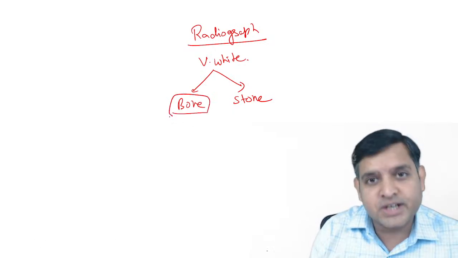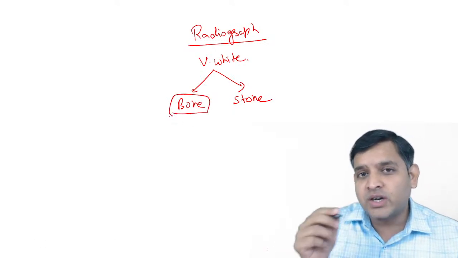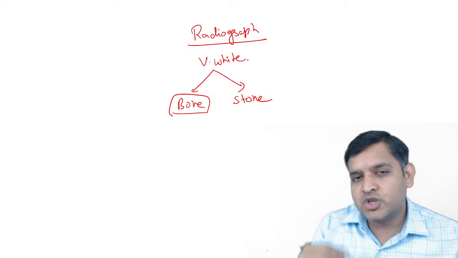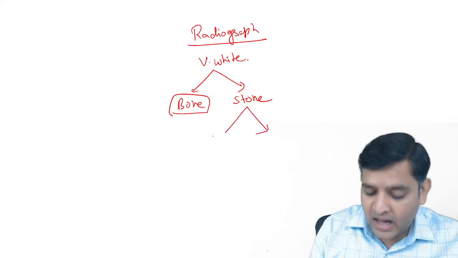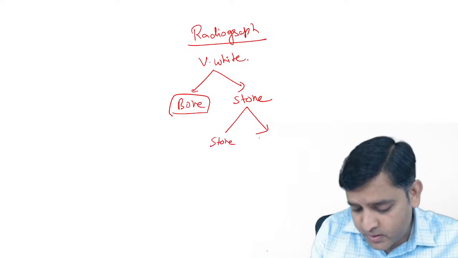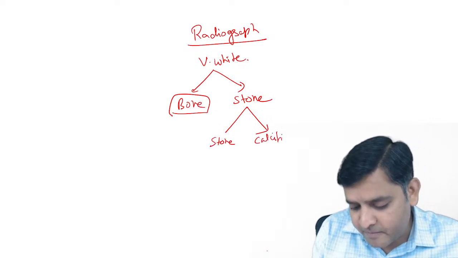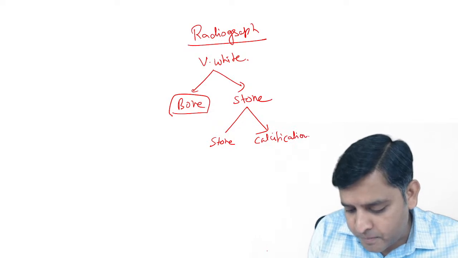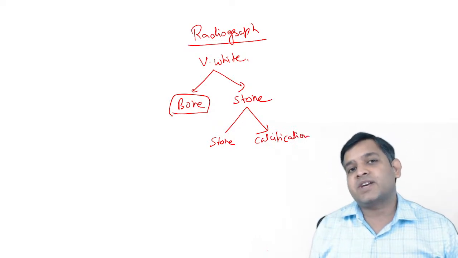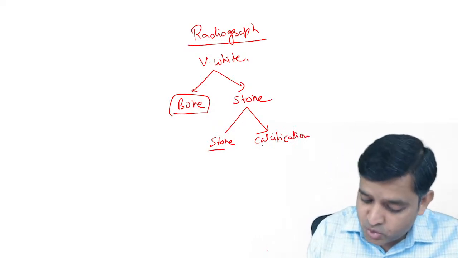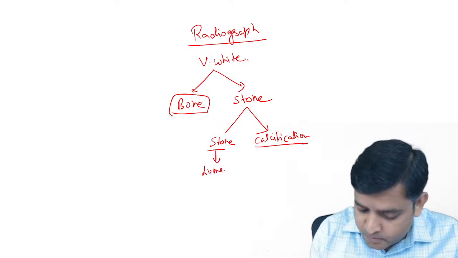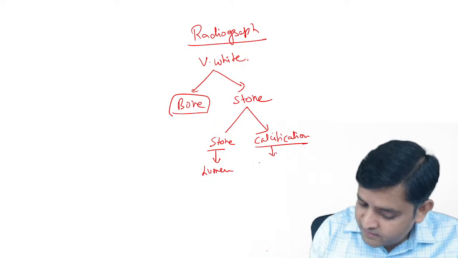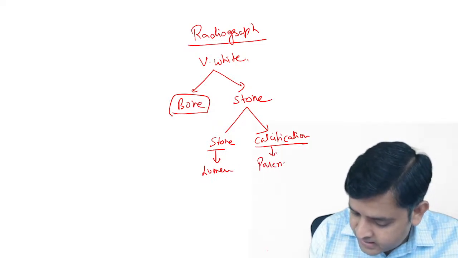Bone, you already know where the bone is. If it is not at the anatomical location, then it should be stone. Now, I will divide stone into two groups: either it's a proper stone or it's a calcification. What is the difference? Stone will be present in a lumen. Calcification will be present in parenchyma.